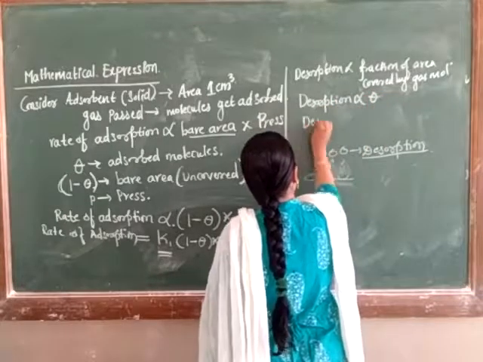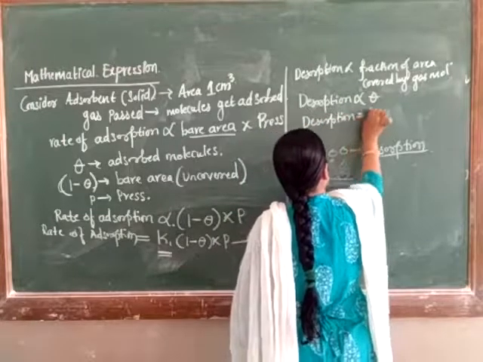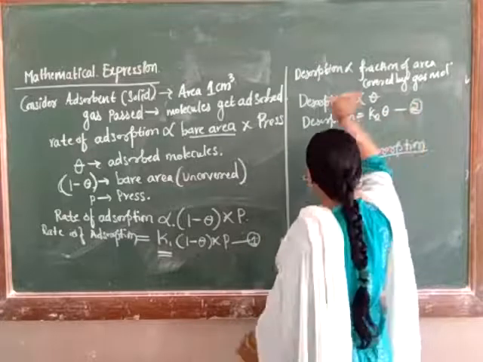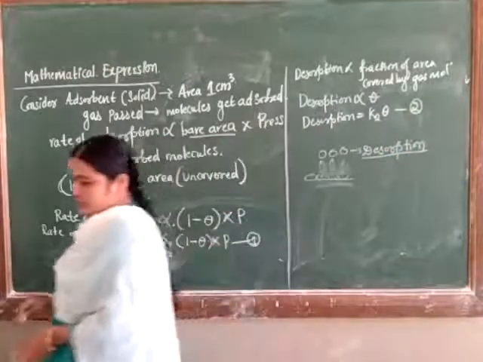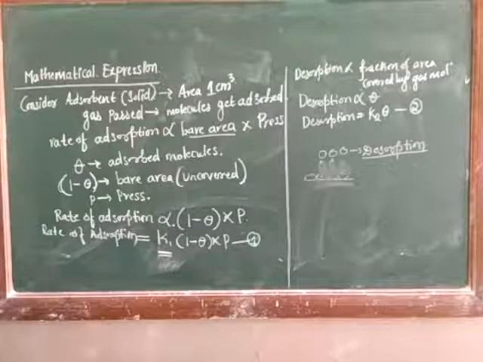Desorption is equal to K2 into theta. This is our equation number 2. K2 is our proportionality constant.